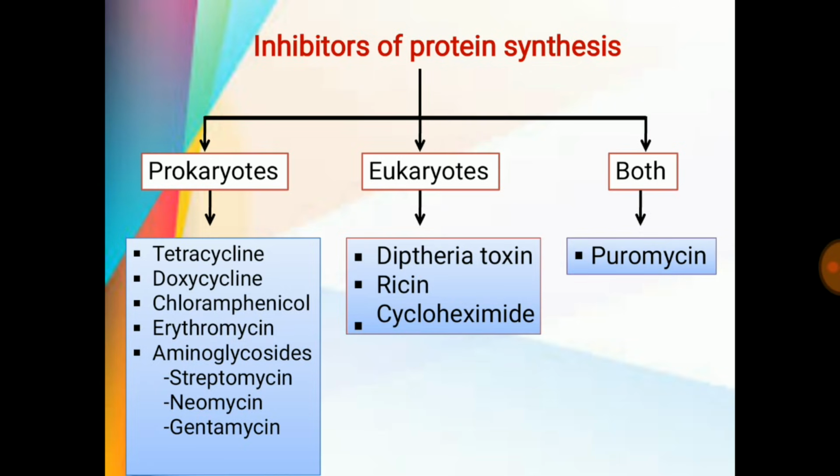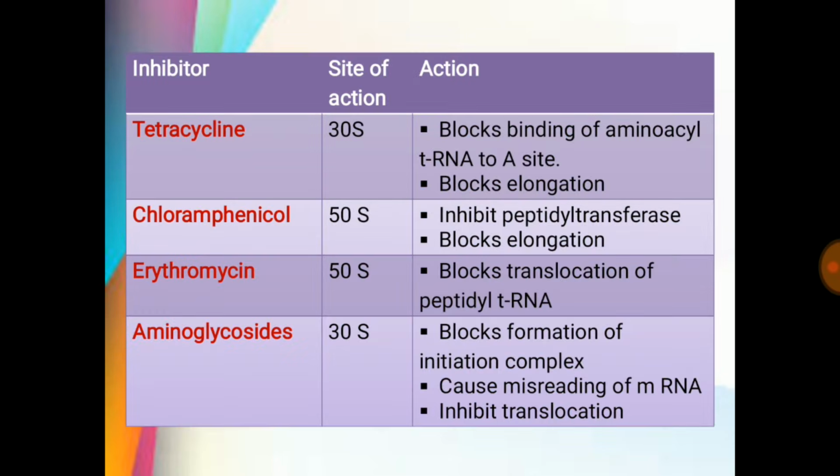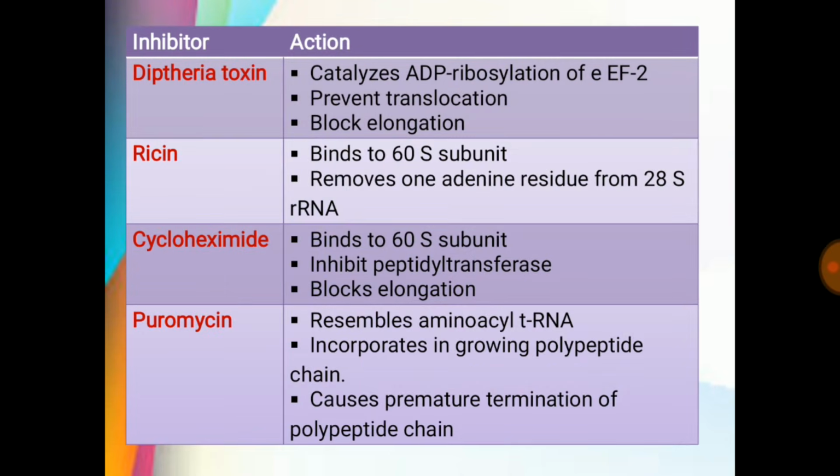Inhibitors are classified for prokaryotes, eukaryotes and both. Puromycin inhibits translation in both prokaryote and eukaryote. In prokaryotes the inhibitors are tetracycline, chloramphenicol, erythromycin, aminoglycoside. There is an MCQ on diphtheria toxin. It catalyzes the ADP ribosylation of eukaryotic elongation factor 2. And there is an MCQ on puromycin, which causes inhibition of translation in both prokaryote and eukaryote.